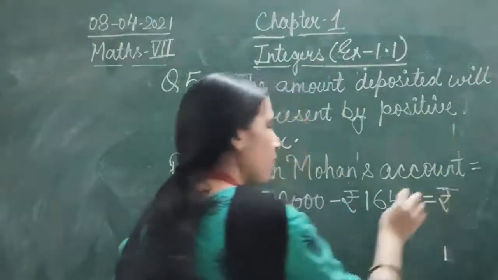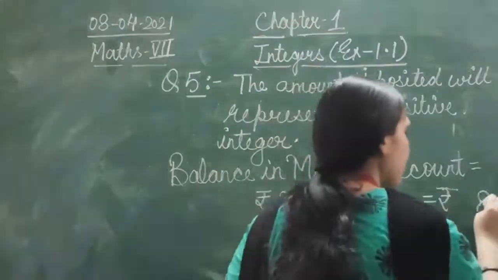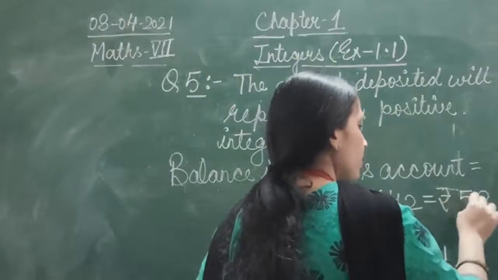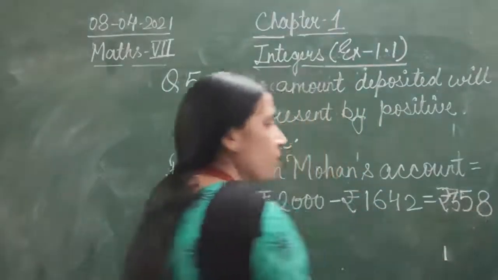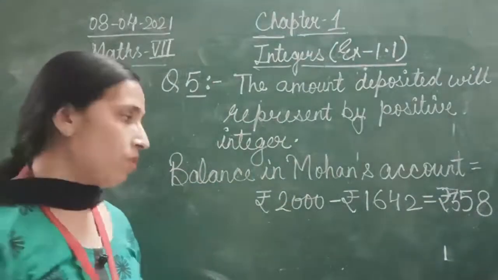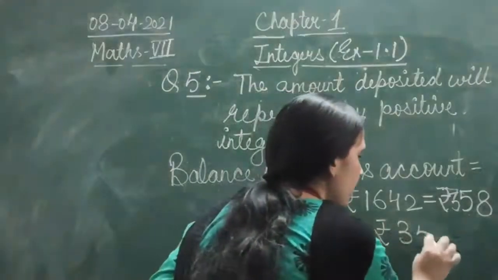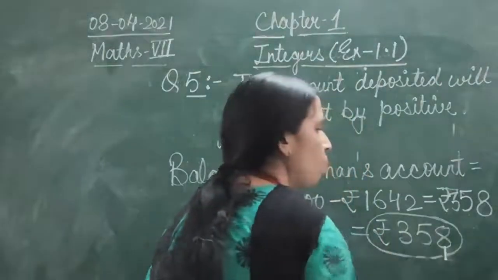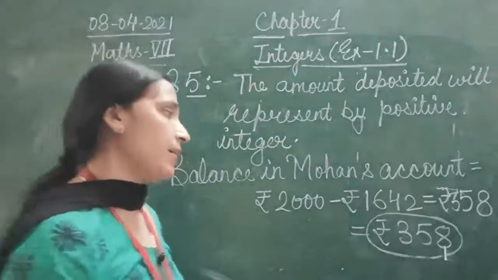What is the answer now here? 10 minus 2, that will be 8. Then 9 minus 4, 5. And then 9 minus 6 will be 3. So rupees 358. The answer will be, the balance will be rupees 358. This will be your balance in Mohan's account. Rupees 358.